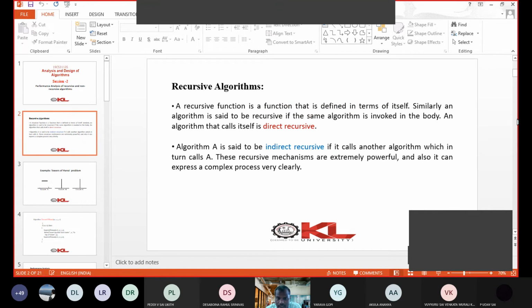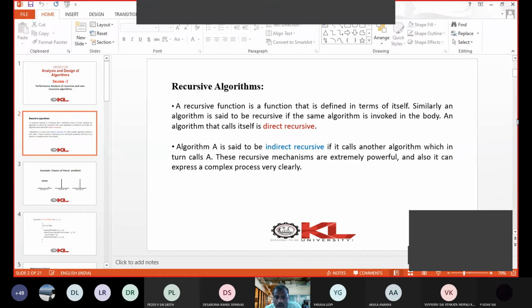In the earlier session we have seen two iterative algorithms. One is finding the sum of n elements in the given array. Second one is factorial of n. There we have used some for loop. Those are examples of iterative algorithms. Now you try to learn what are recursive algorithms.